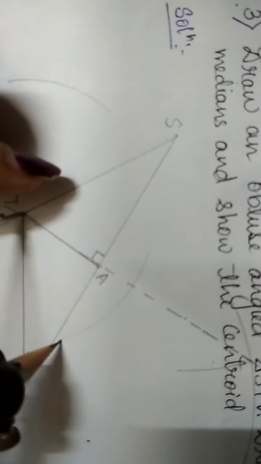Now for the other side we will take the bisector of ST. Take more than half of the side and make an arc on both sides, with no change in the arc position.